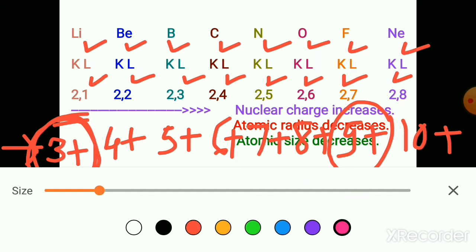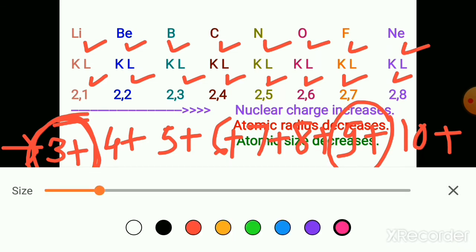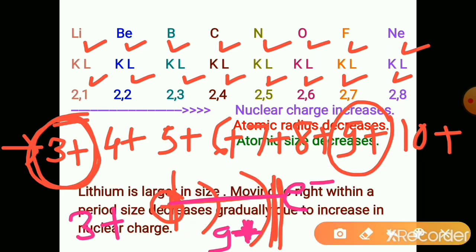But the number of positive charges is 3 and 9. Obviously, the nucleus with 9 positive charges has more attraction over the last electron.